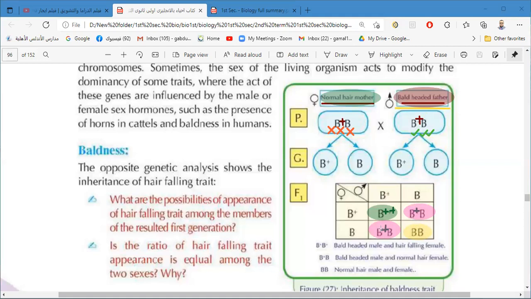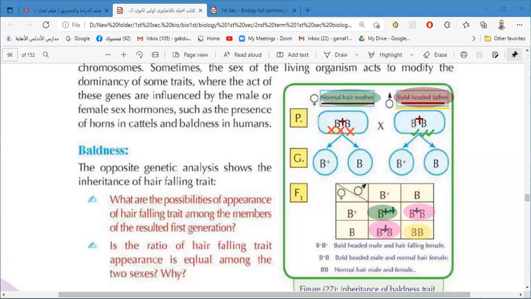So if the offspring are boys, the percentage will be 3 hair falling, or 3 bald, and 1 normal. And if the offspring are girls, the percentage will be 3 normal and 1 hair falling. Okay?